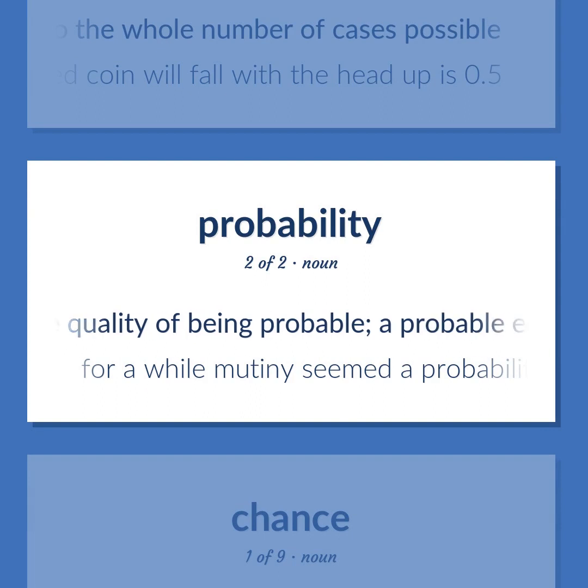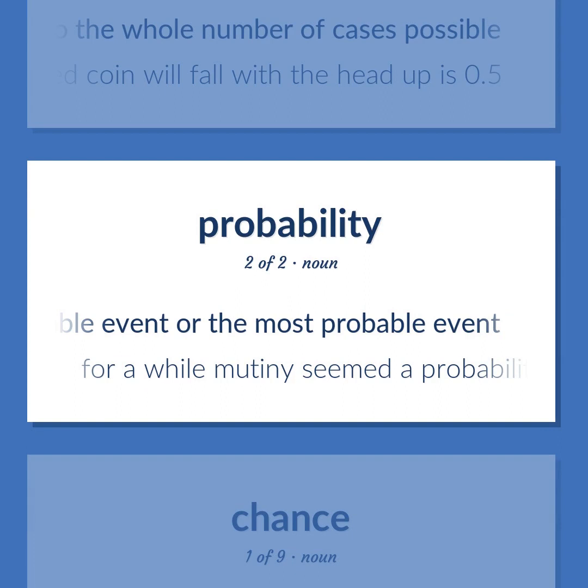The quality of being probable. A probable event or the most probable event. For a while mutiny seemed a probability.